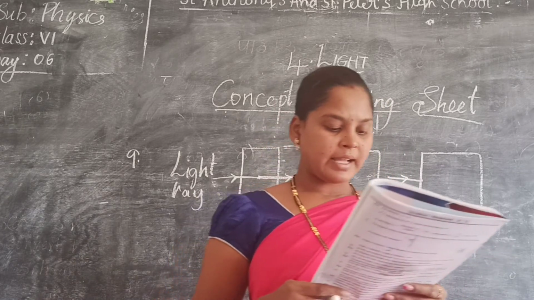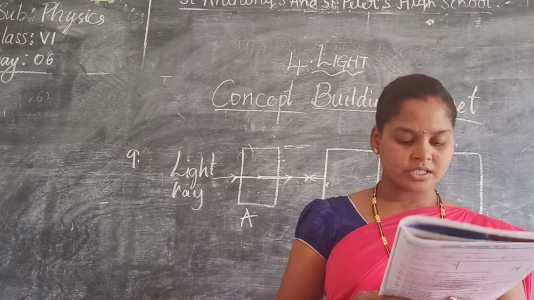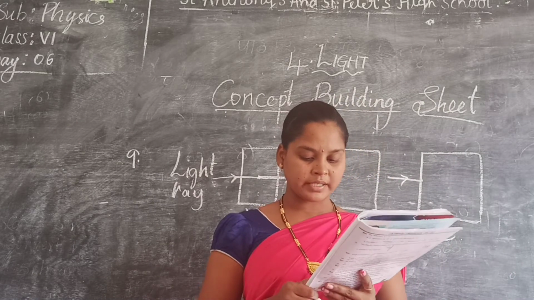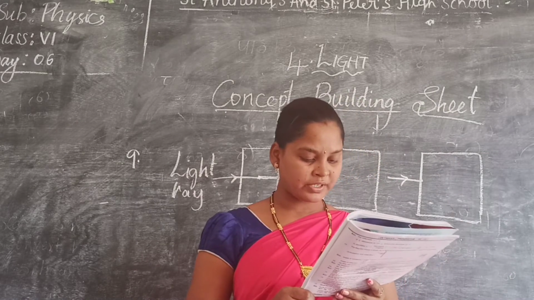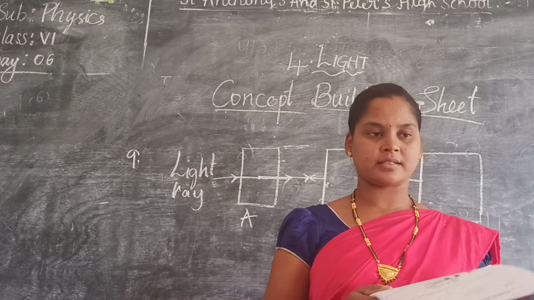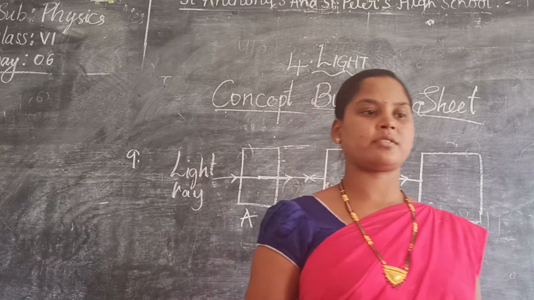Next. Light. An incident ray strikes a plane mirror at an angle of incidence of 20 degrees. What is the percentage decrease in the angle of reflection if the incident ray moves to an angle of incidence of 10 degrees? You don't understand the question, no?